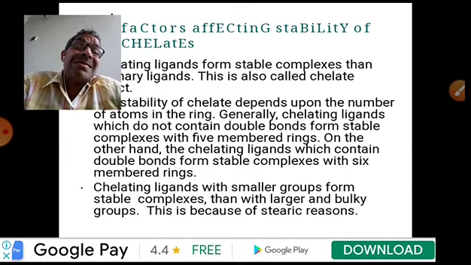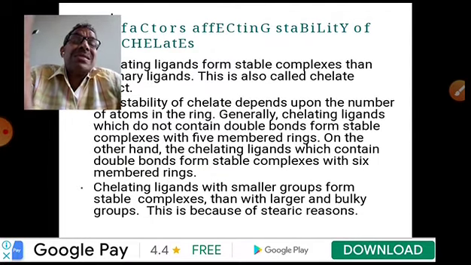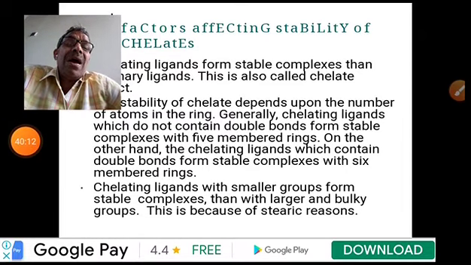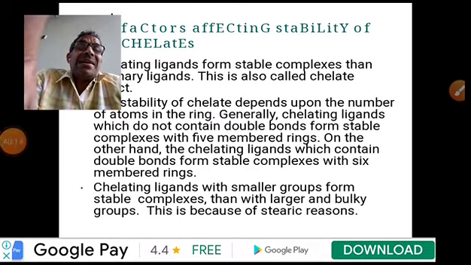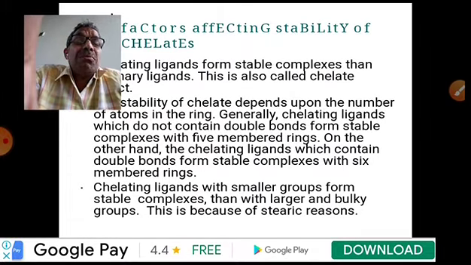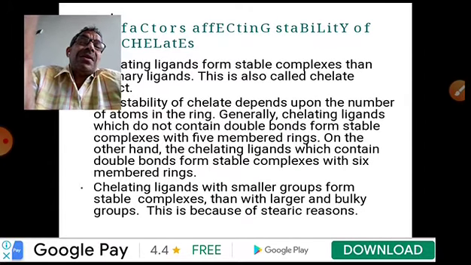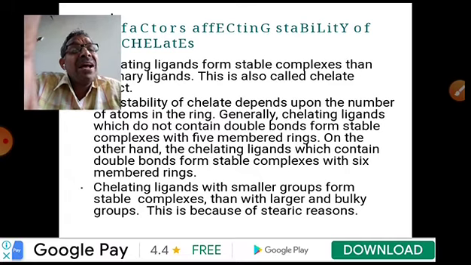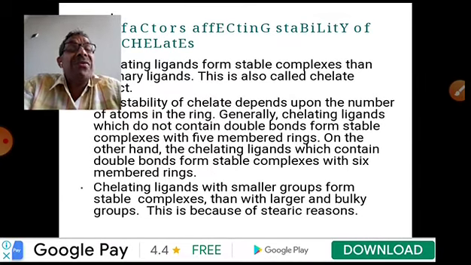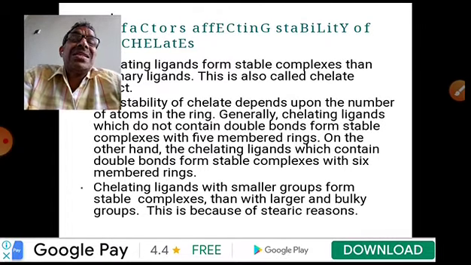Coming to the stability, when compounds form chelates, those are more stable compared to non-chelating ligands. Six-membered rings are more stable than five-membered rings in chelates. Even with a six-membered ring, if it has a less bulky group, it is more stable than when it has a bulkier substituent. So this is today's class.